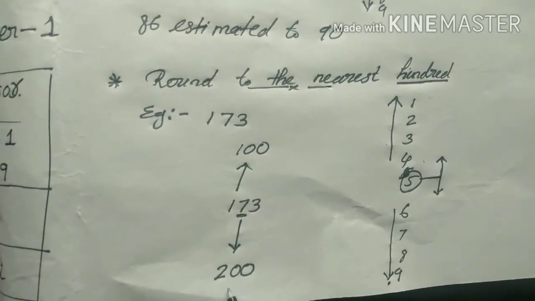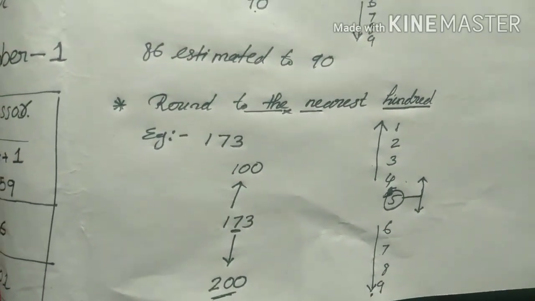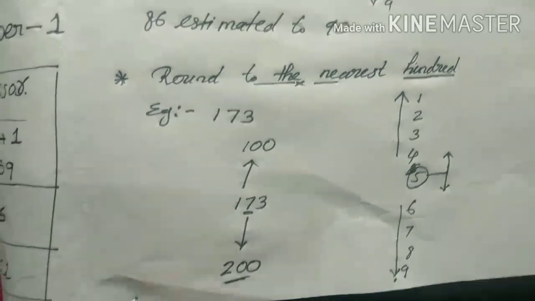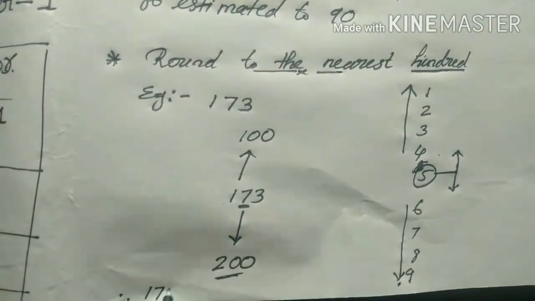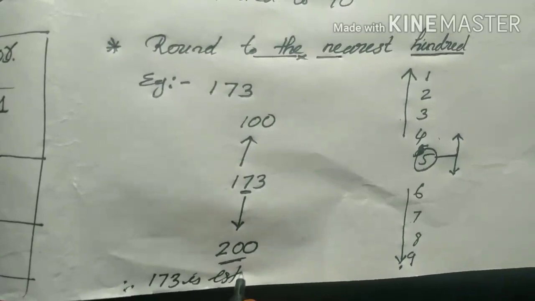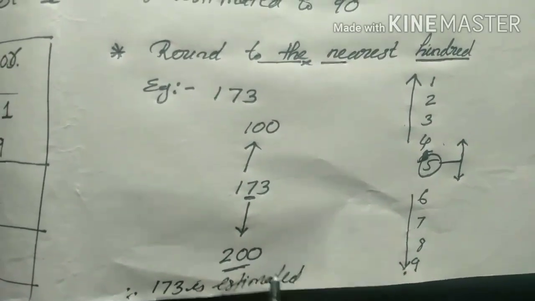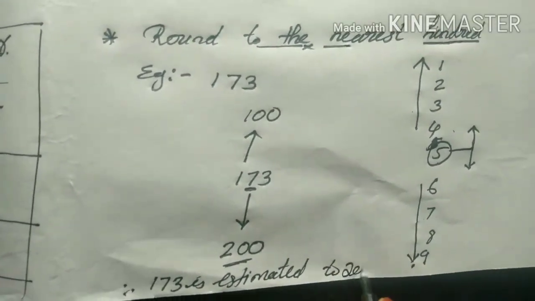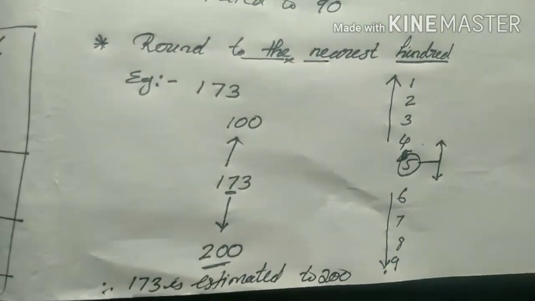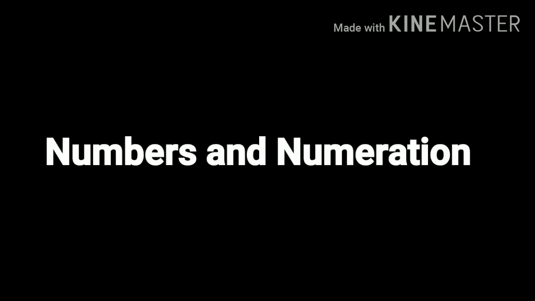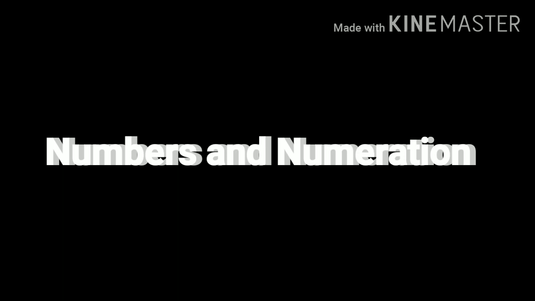So 200. Which is the rounded number? Yes, 200. So 173 rounded to the nearest 100 is 200. So 173 is estimated to 200. Okay friends, I hope you all have understood. These are the modules discussed in this chapter, numbers and numeration. I hope you all have understood.